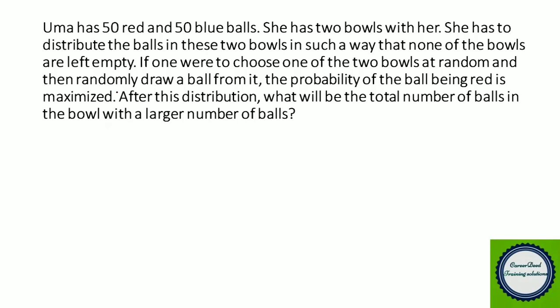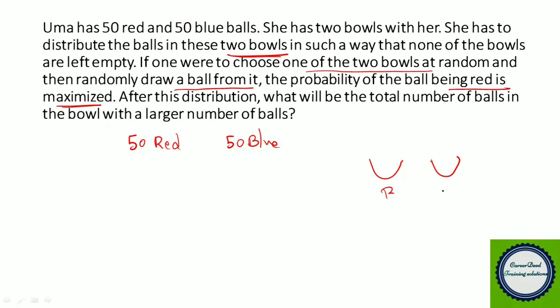Okay, so here Uma has 50 red balls and 50 blue balls, as well as two bowls, bowl number 1 and bowl number 2. Now, what is the condition given? If one were to choose one of the two bowls at random and then randomly draw a ball from it, the probability of the ball being red is maximized. That means you have to choose one bowl from two bowls, and if you pick one ball from it, it should be a red ball definitely. So that is maximizing the probability.